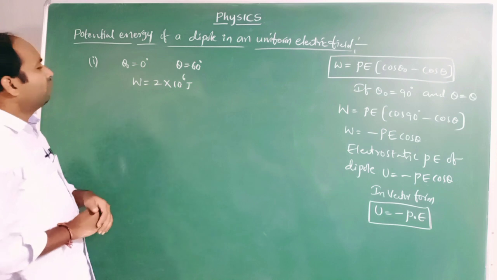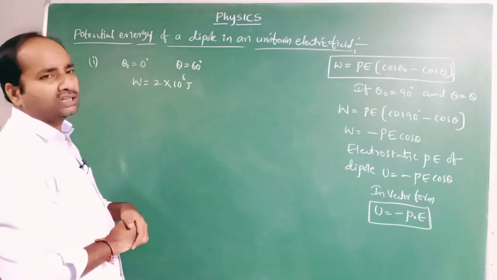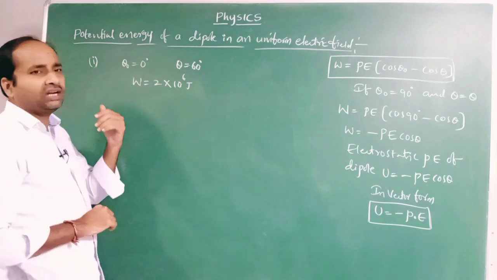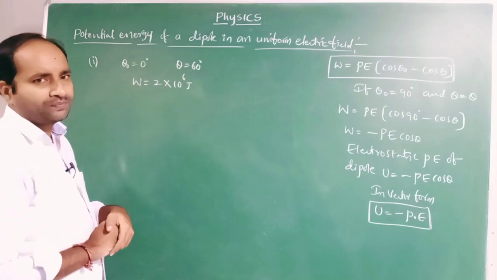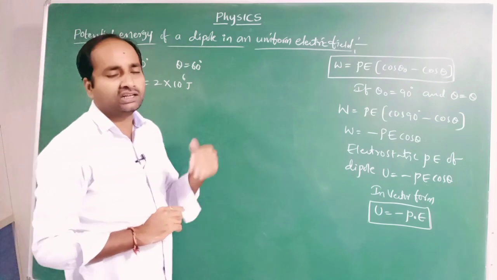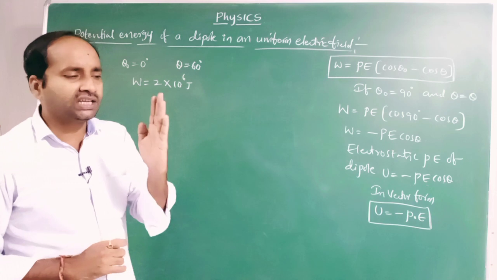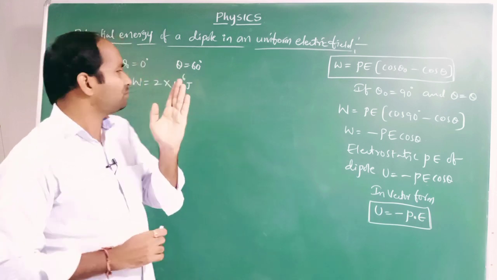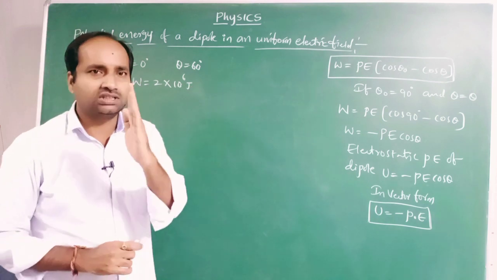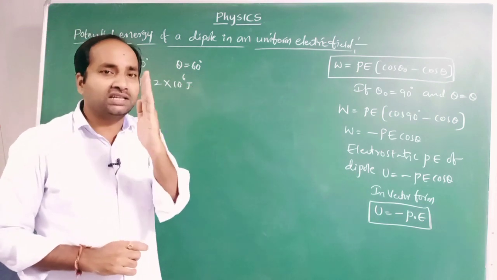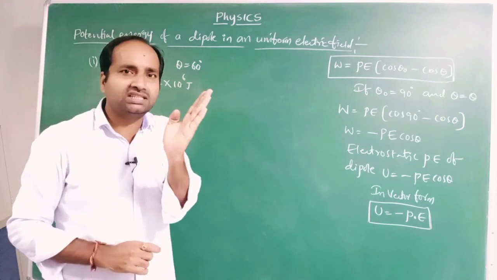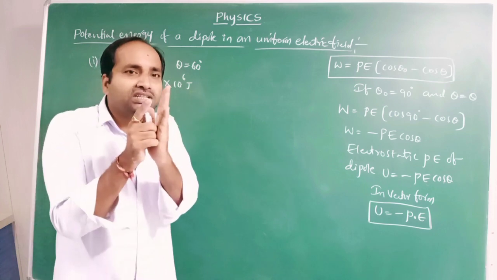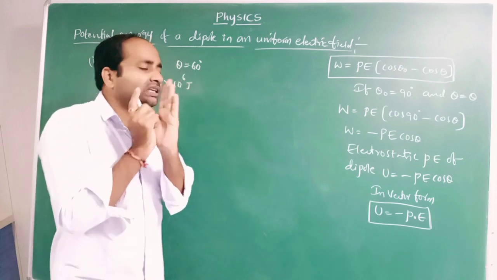Now, what is the amount of work done if it is rotated further by 30 degrees? Initially it deflected from 0 to 60, and the work done in this process is 2 into 10 to the power of 6 joules. Further 30 means in the second case the initial deflection is 60 and the final deflection is 60 plus 30, which is 90.